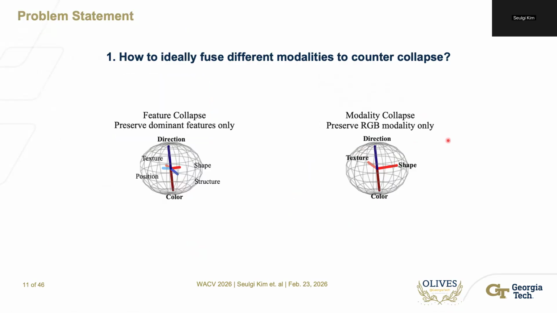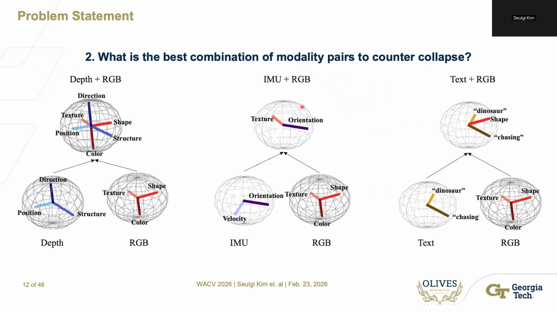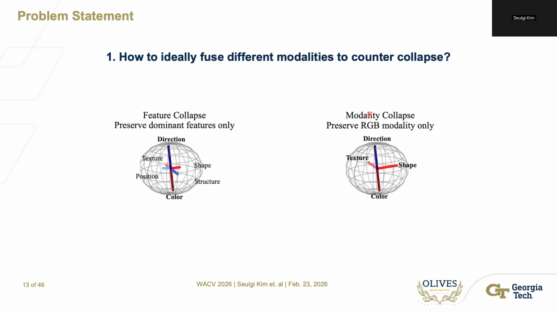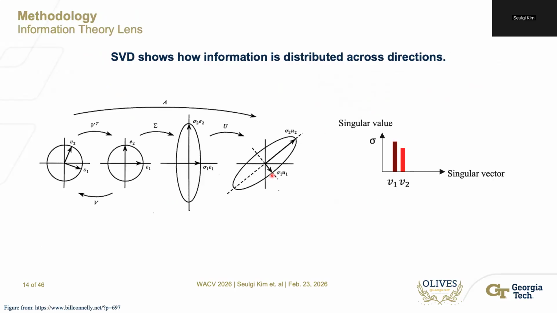So in this presentation, we will address two problem statements. First, how can we ideally fuse these different modalities to counter this feature collapse and modality collapse? Also, since there are many different modalities like depth, IMU, and RGB, text and RGB, which combination should we use to best counter collapse? First, we will address how to ideally fuse different modalities.